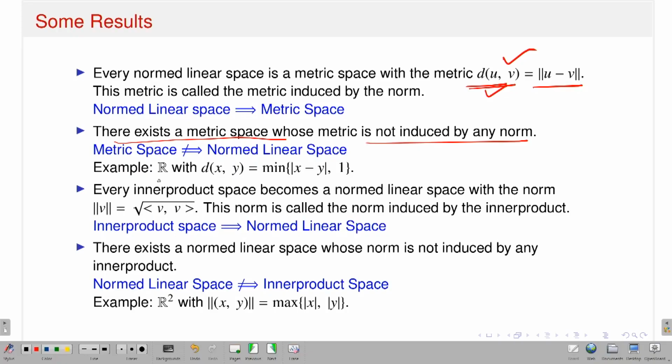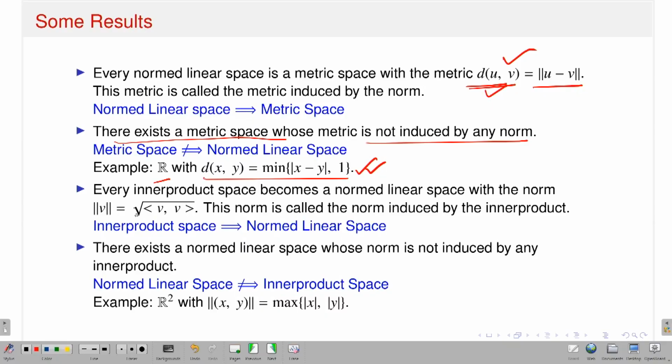For example, if I have R and give it this metric d, then one can check that it is a metric space, but that metric d cannot be induced by any norm on R. Similarly, if I have an inner product space, then it is always a normed linear space. That means I can define a norm induced from that inner product: the norm of v is the square root of the inner product of v and v, which is non-negative. One can check that with respect to that norm, the inner product space becomes a normed linear space.